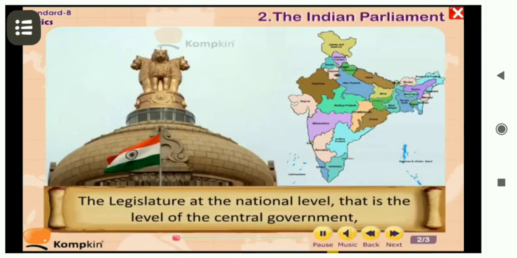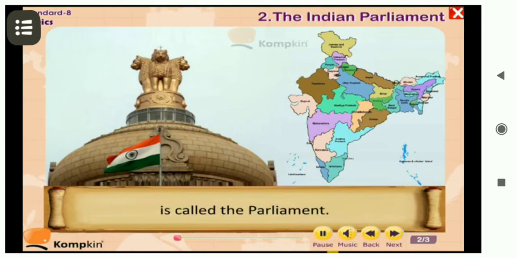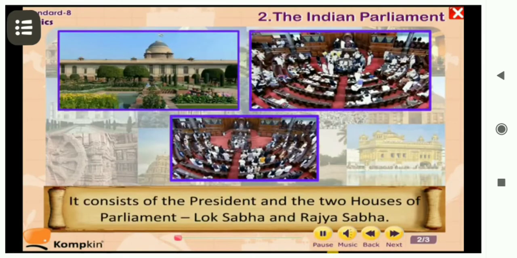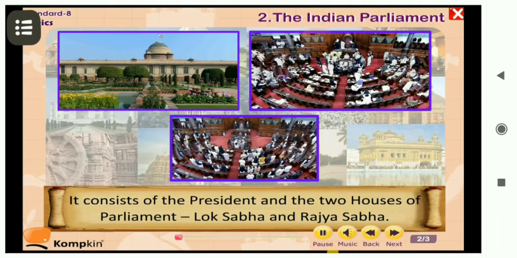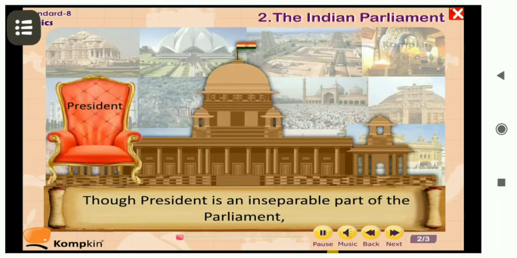Let's start with the explanation. The legislature means the group of people who make the laws at national level, that is the level of central government, is known as the parliament. The parliament has two houses and one member. The two houses are Lok Sabha and Rajya Sabha, and the member is the president. The president is an inseparable part of the parliament.